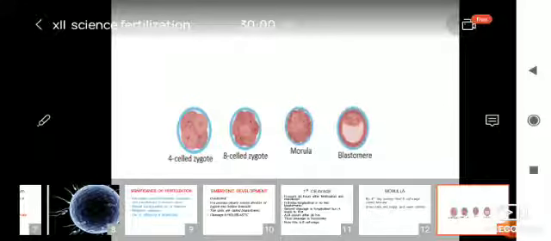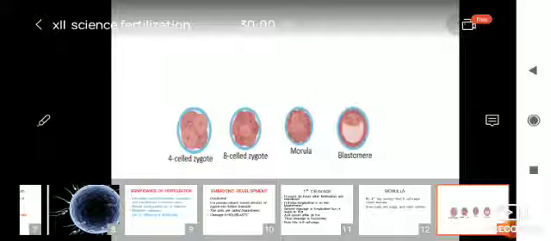So how will the question come? Explain the process of fertilization. Fertilization means what? Union of male and female gametes. Only one sperm can manage to enter the egg.